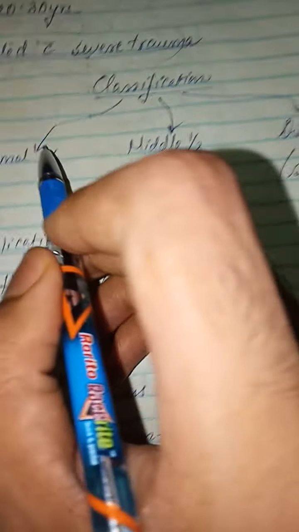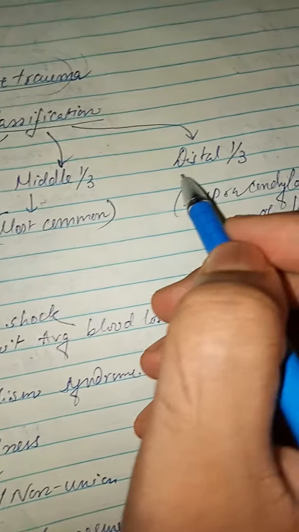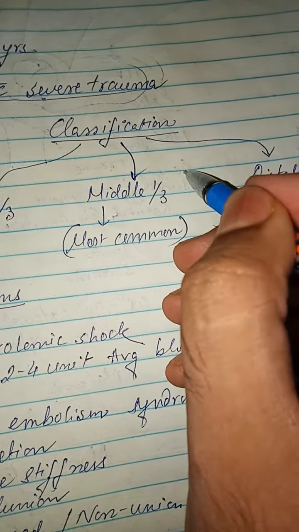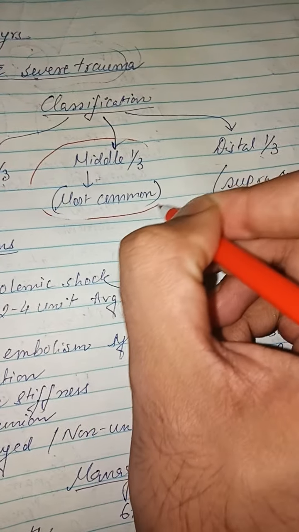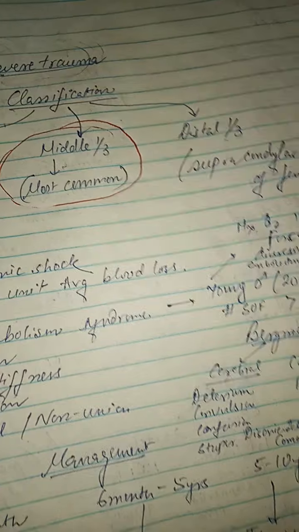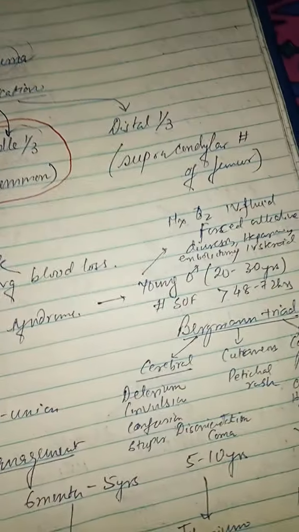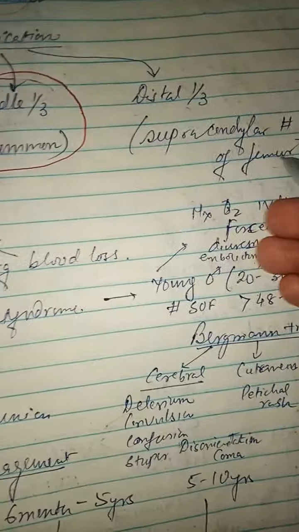Now the femur fracture is basically three types, that can be proximal one third, middle one third, and the distal one third. Middle one third is most common. So this is one MCQ, that is middle one third of the femur fracture is most common femur fracture. Okay, distal one third is the supracondylar fracture of the femur.